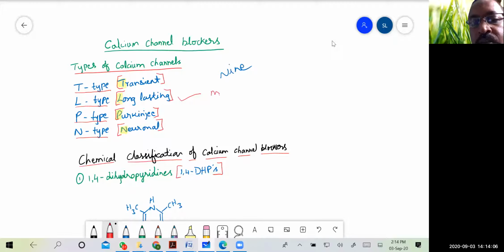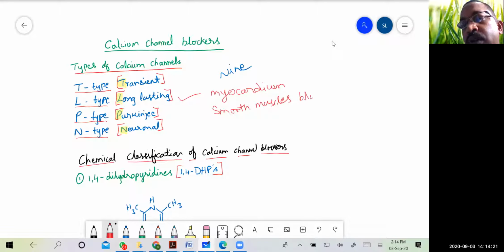Mainly, they are present in myocardium, heart muscle, as well as smooth muscles. These are the main places where these L types of calcium ion channels are present.